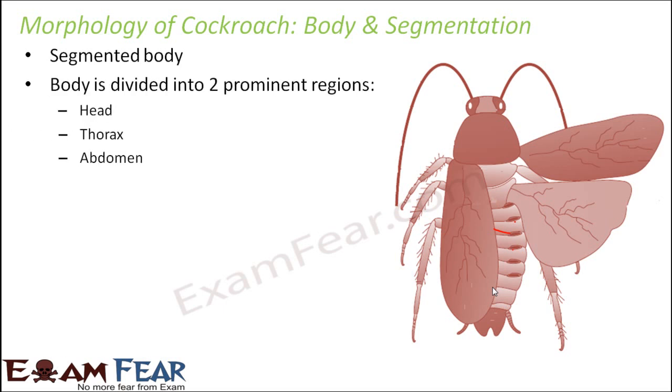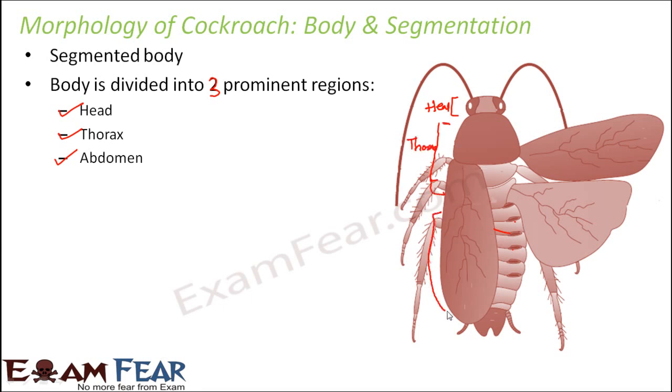Now body is divided into three prominent regions. I think by mistake it is shown as two. Body is divided into three prominent regions, that is head, thorax and abdomen. So which is head? This portion is head. This portion is thorax.